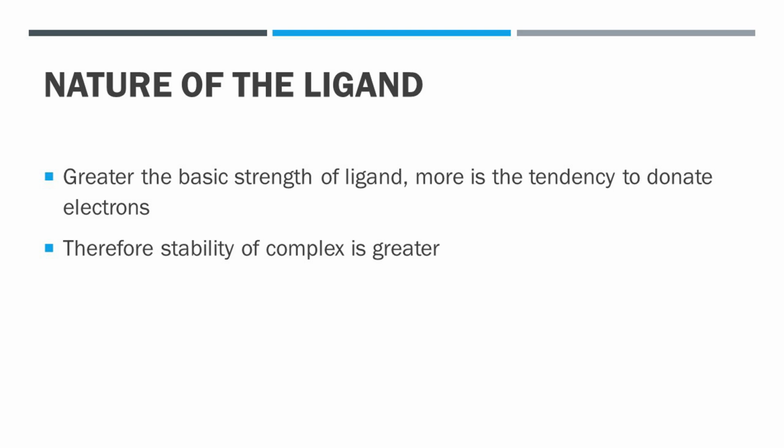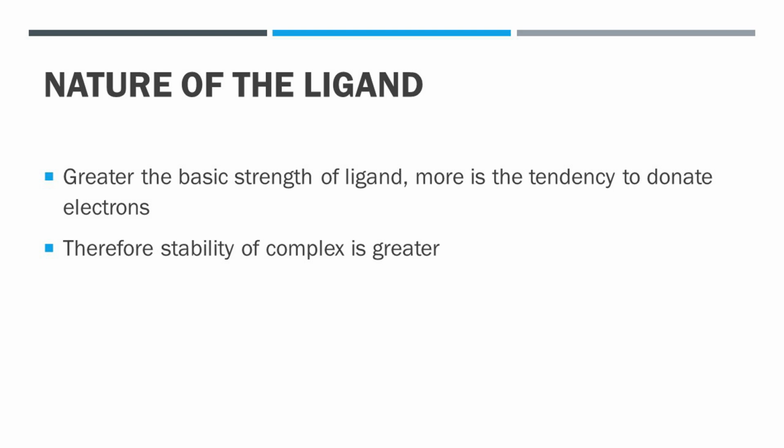For example, [Co(CN)6] is more stable than [Co(NH3)6] ions because here CN- is more basic than NH3 and hence cyano complexes of metal ion are more stable than its amine complexes.